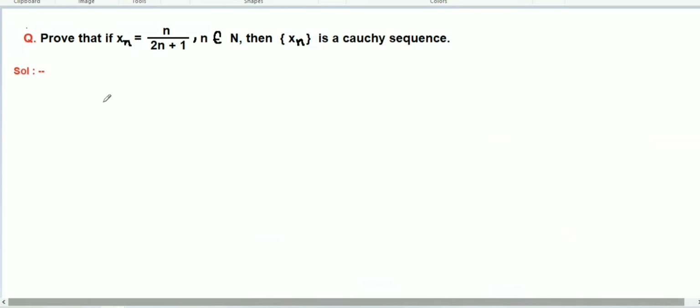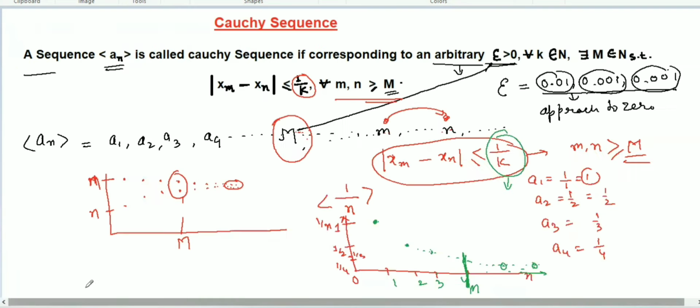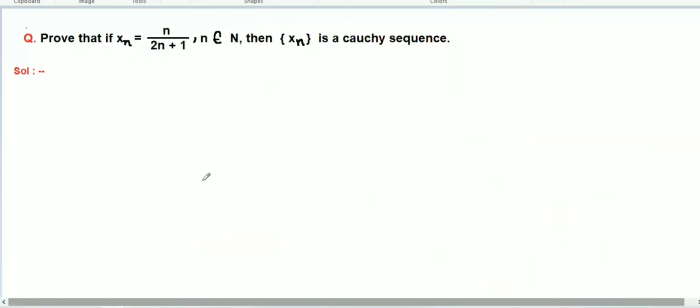So what does our definition say? See here, for every epsilon greater than 0, for all k belonging to natural numbers. So here what we will do, let k belong to natural numbers.